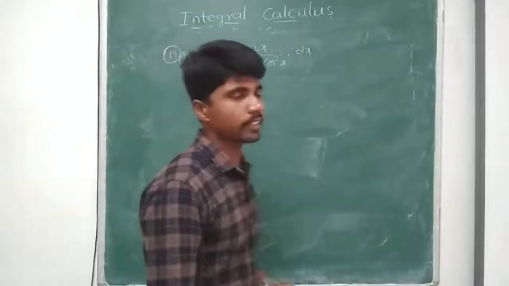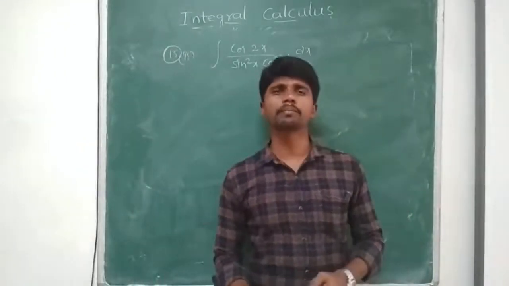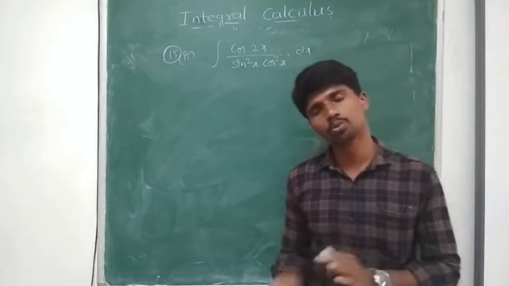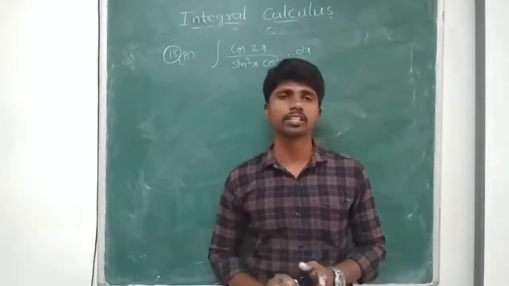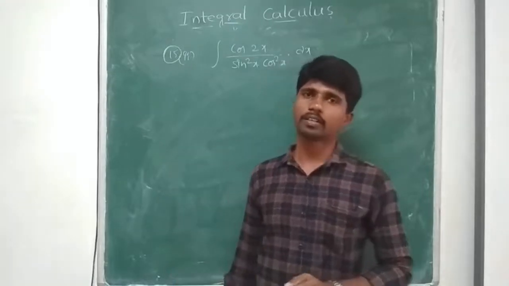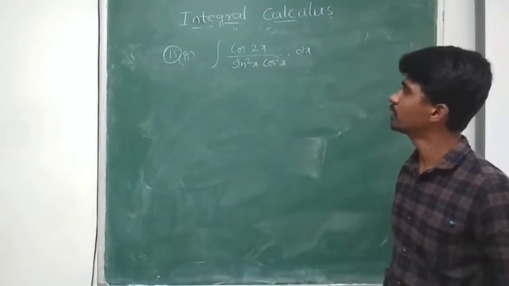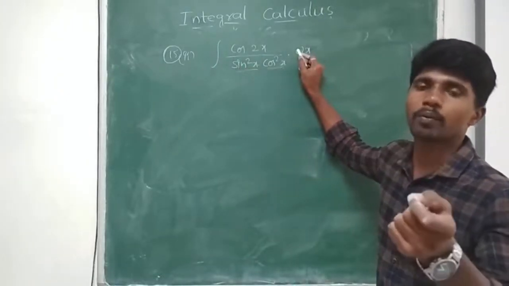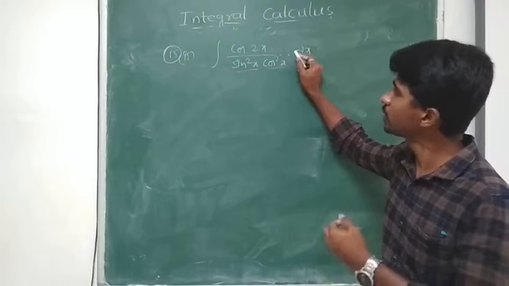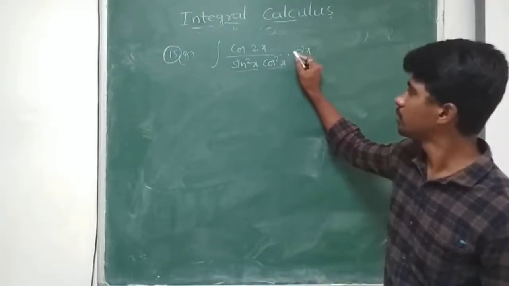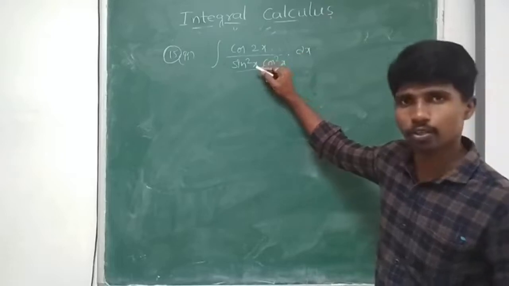So last year in trigonometry we learned many simplifications. Those simplifications we have to use in differential calculus as well as integral calculus. See here, one of the simplifications will be useful for us. Whenever I see sin x into cos x, I need to convert this into the form of sin 2x. But I have squares here, so I need 2 square.